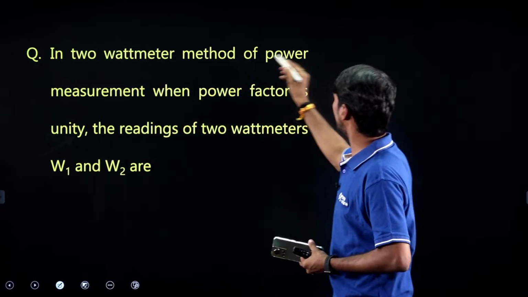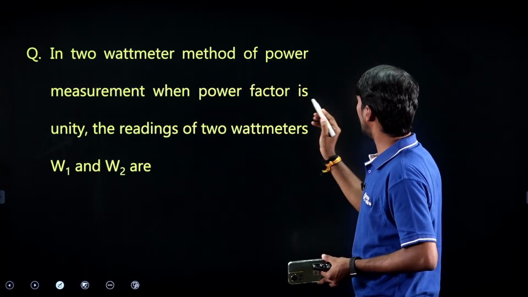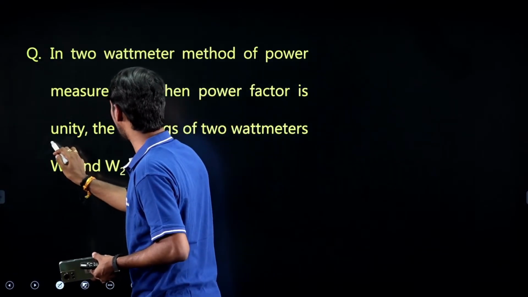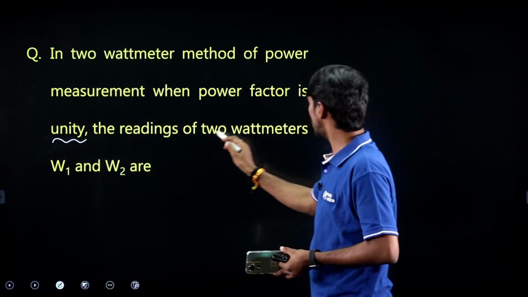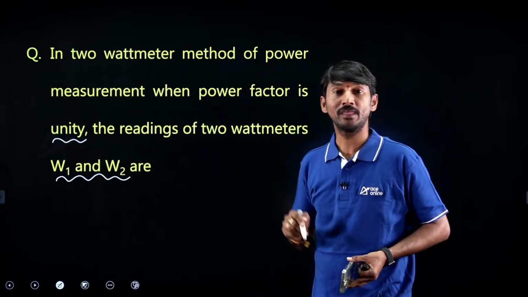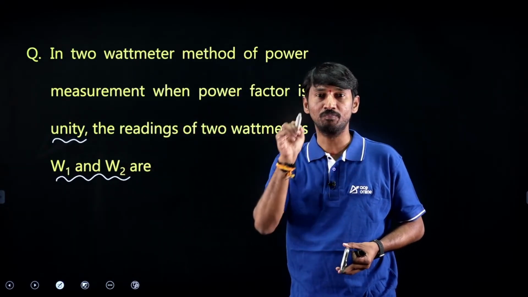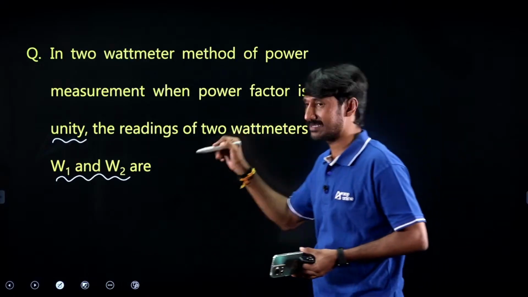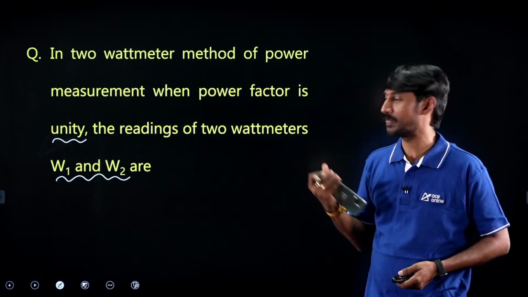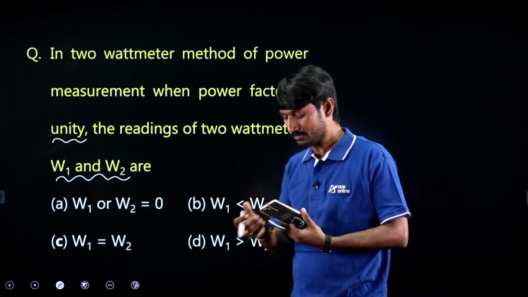In the two wattmeter method of power measurement, when the power factor is unity, it is a straight question. The readings of the two wattmeters W1 and W2 are... In the concept also I have taken, if the two wattmeter readings are equal, then the power factor is unity. See the options. Tell me.